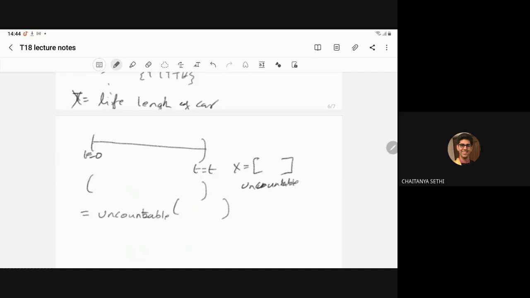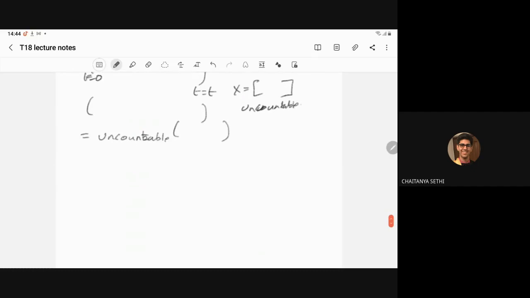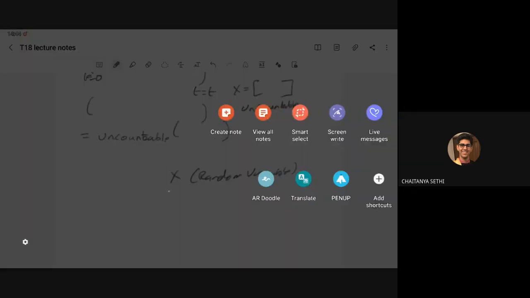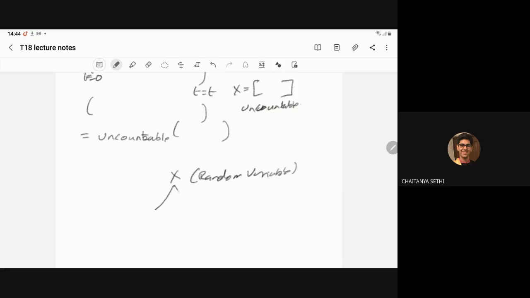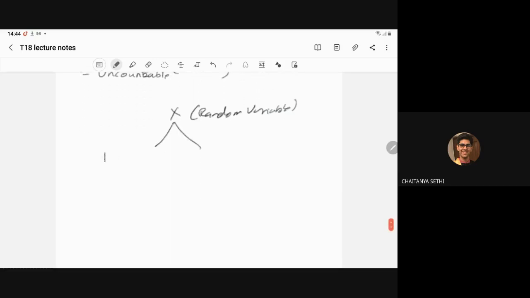So this is the random variable. It can be of two types: either discrete or continuous.